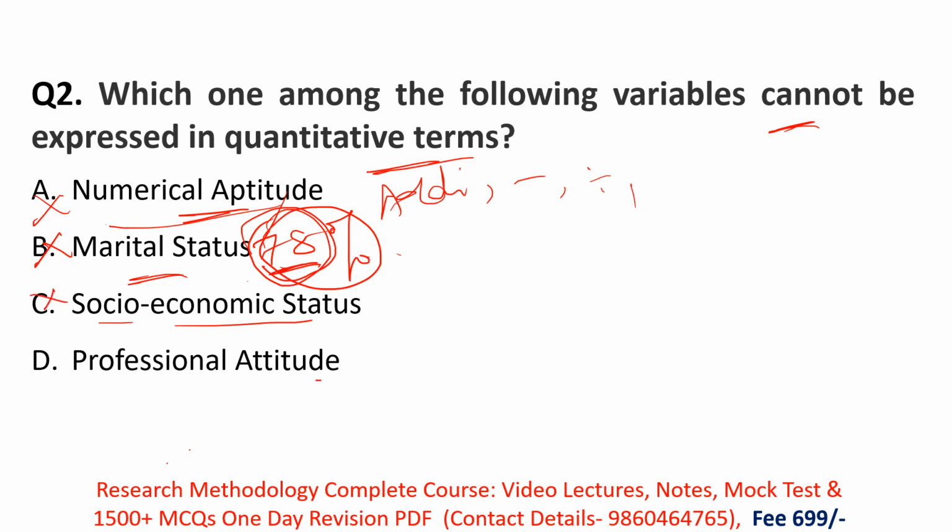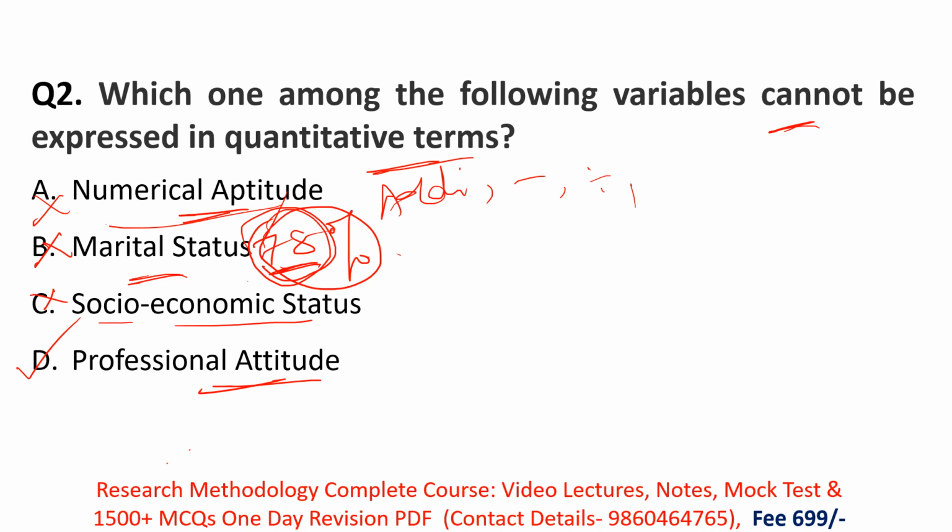Then option D, professional attitude. Yes, professional attitude cannot be expressed in quantitative terms, or in the form of numbers. Okay, so professional attitude means what? Professional attitude is the manner in which you conduct yourself in a professional setting. Okay, whatever your answer will be, it will be more formal and personal. It is based on every person. It is your personal attitude.